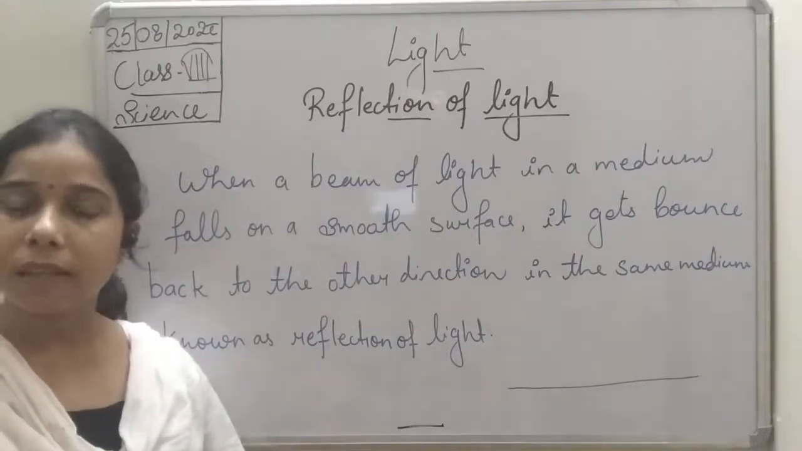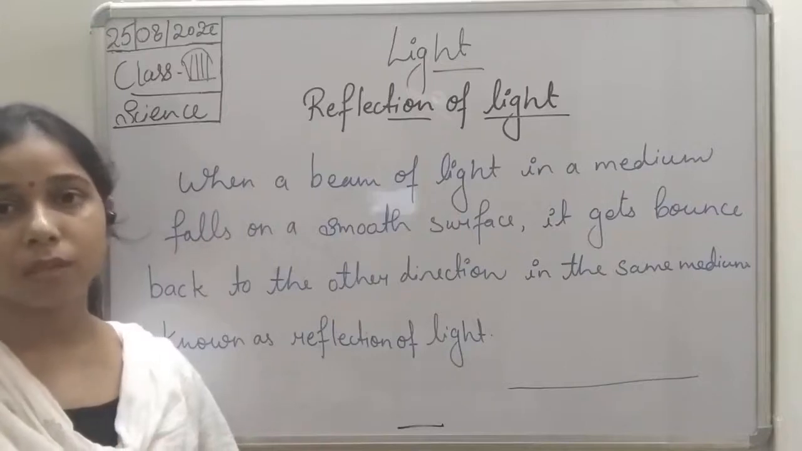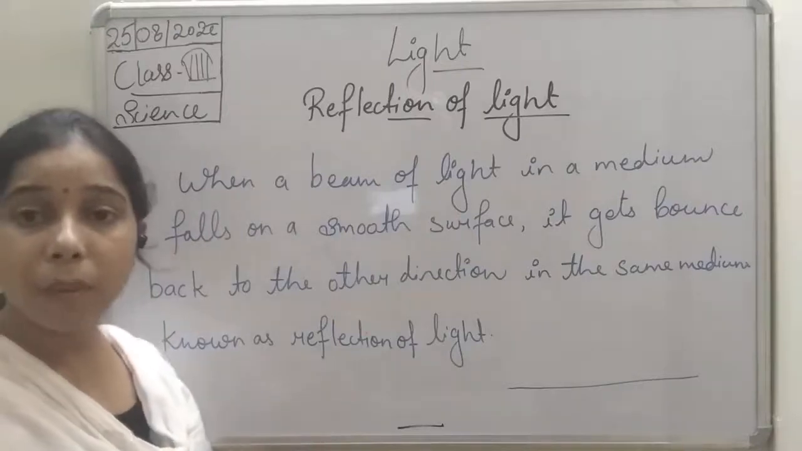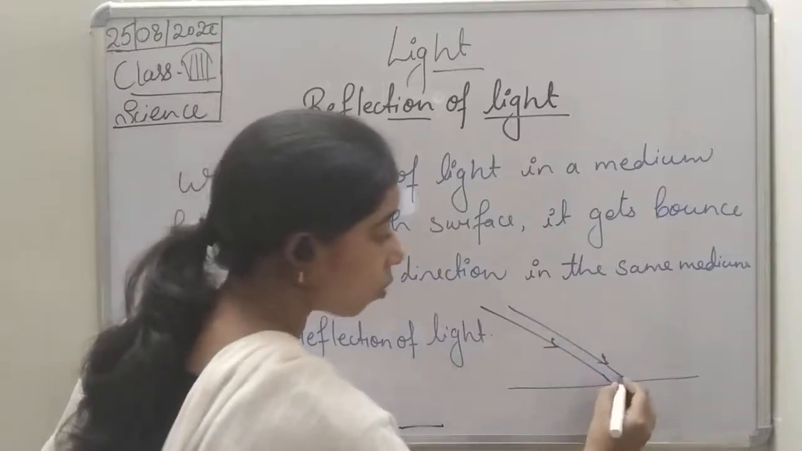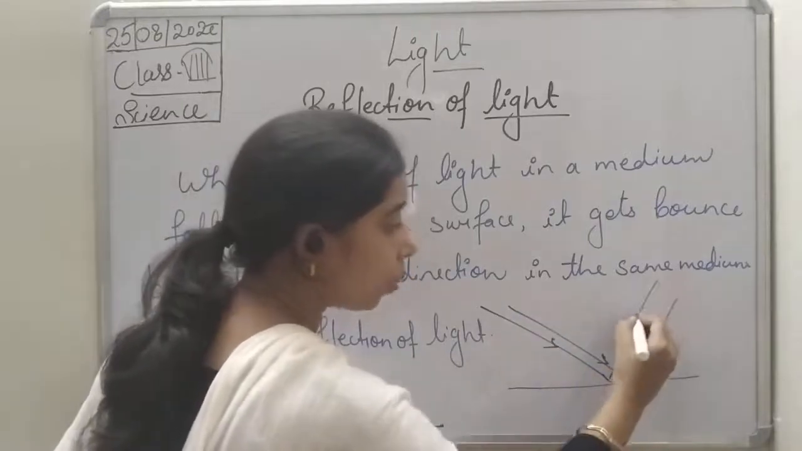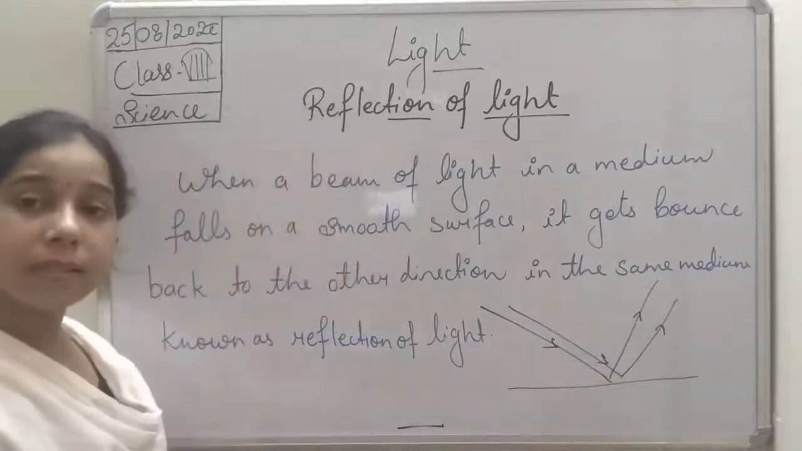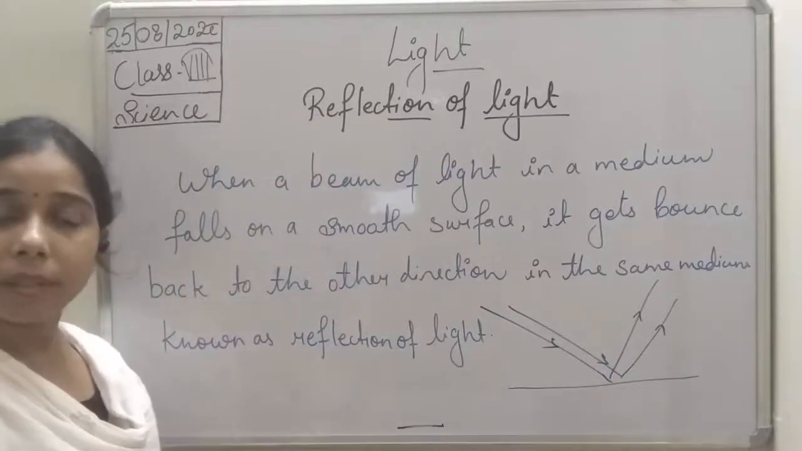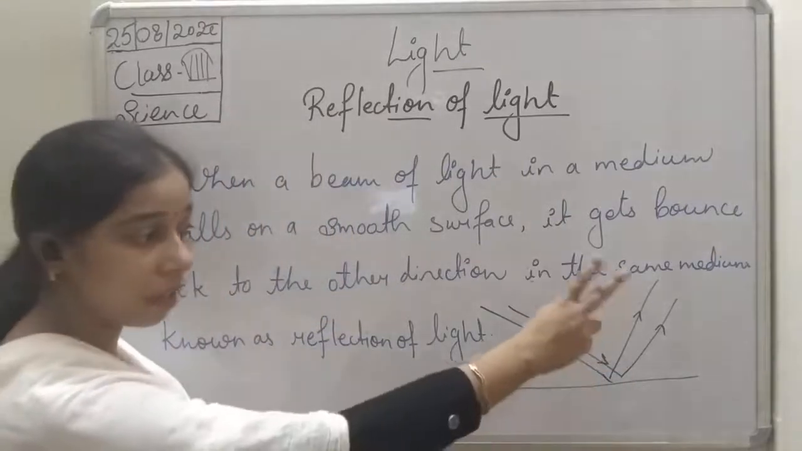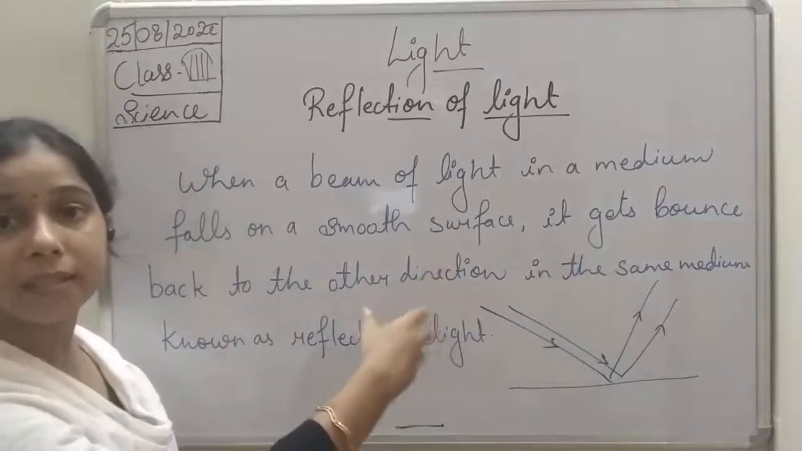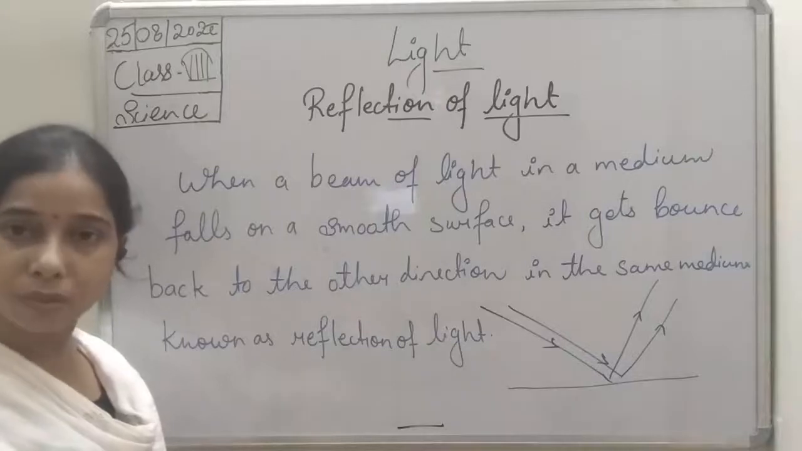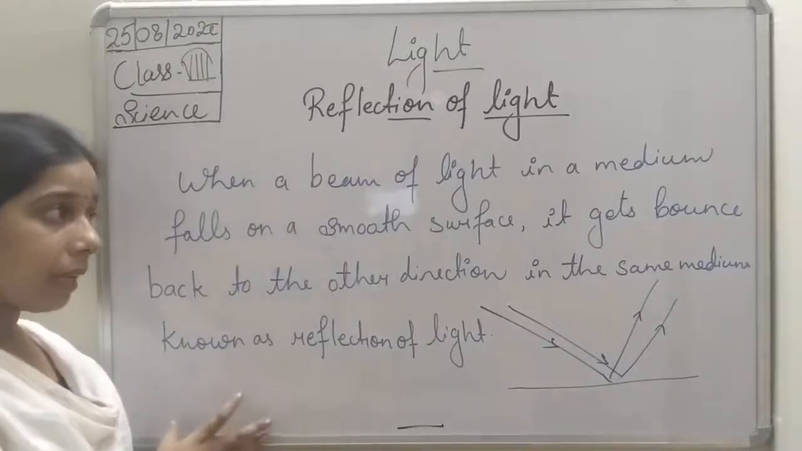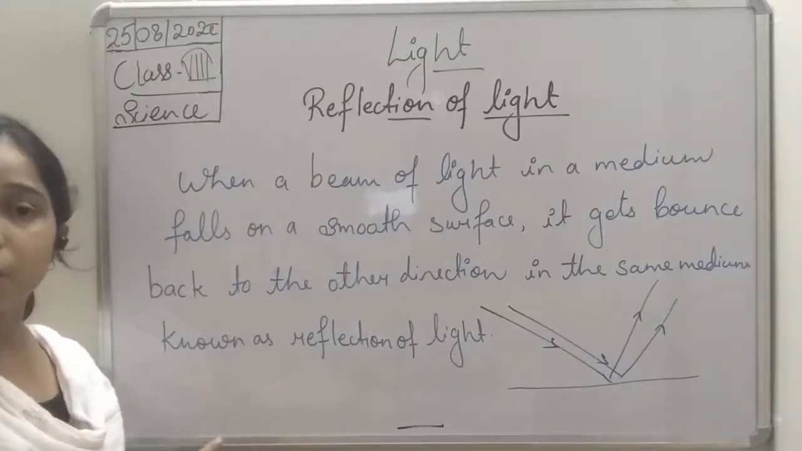Okay, so we can say that if we are talking about a smooth surface, it means when a beam of light falls on a smooth surface, it will bounce back in the other direction with the same angle. All the light rays get reflected in the same direction, and that is why we are talking about a smooth surface. So we can understand the reflection of light is what?